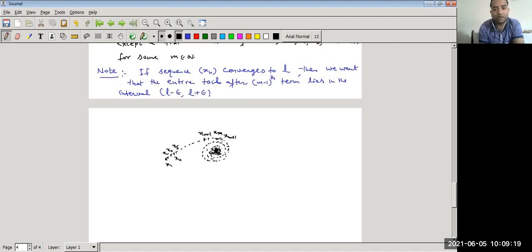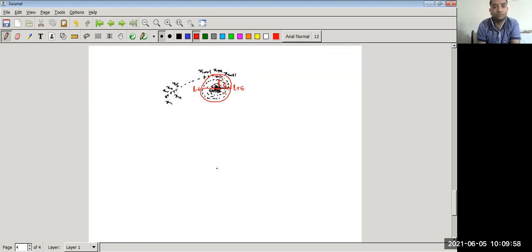If we take a neighborhood at that point of radius epsilon, then what we observe around the point L of epsilon radius is that all the terms lie in it, or we can say the tail of the sequence. This is the tail of the sequence. The tail of the sequence lies in the interval L minus epsilon and L plus epsilon. If this happens, then we can say the sequence is said to be a convergent sequence.